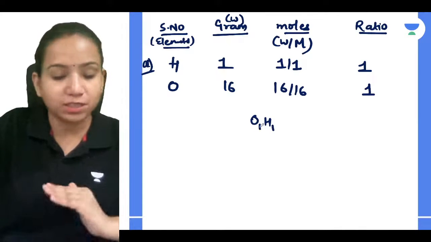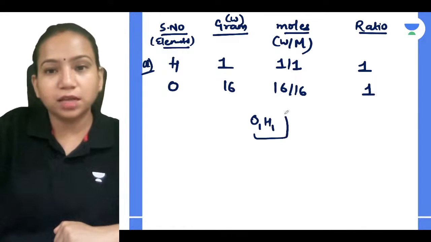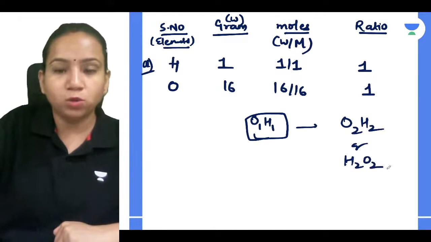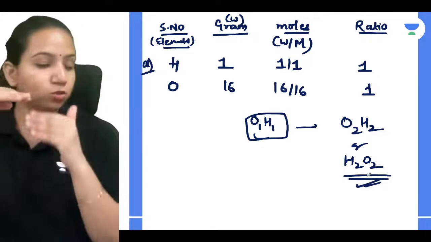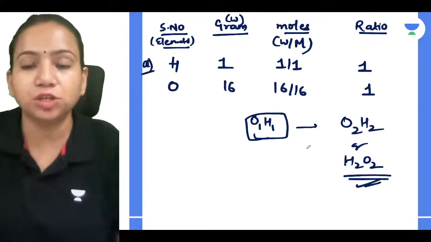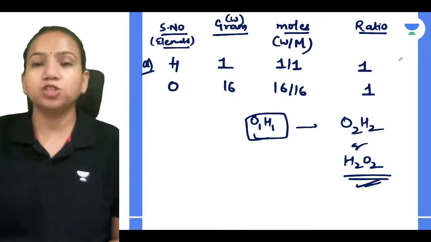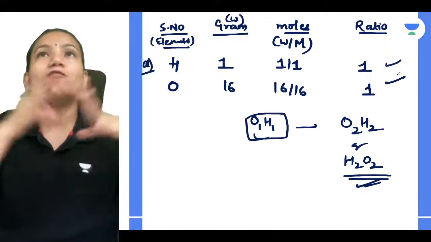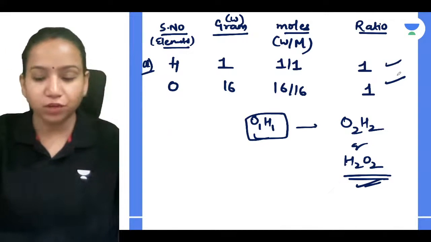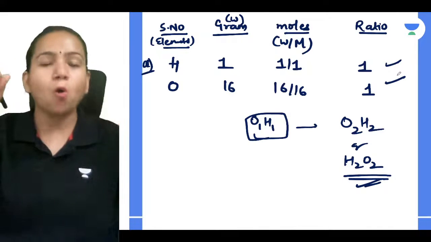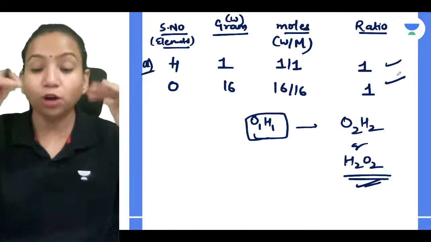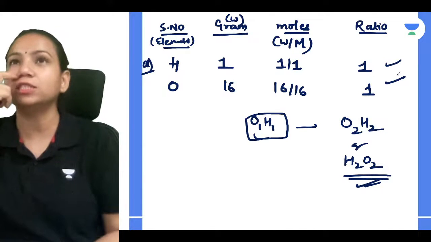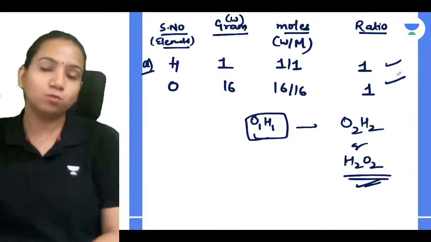But you know that O and H don't combine like this. So the other simplest thing which you can relate is O2H2, which you can write as H2O2. Because if you divide by 2 to get the simplest ratio, you will get OH only. So we are using the empirical and molecular formula concept here, which we have discussed in the previous session. If anyone is having difficulty, you have to go and check the previous session. Not now. First understand this topic, and later on you can go and check the previous topic, that is the mole concept, in which we also discussed empirical formula and molecular formula.